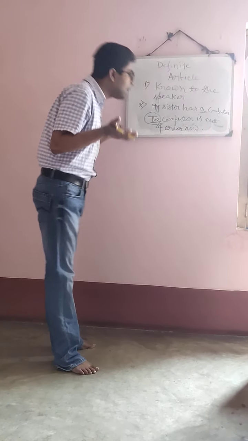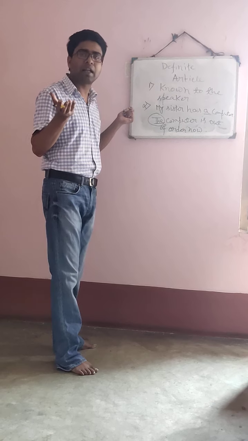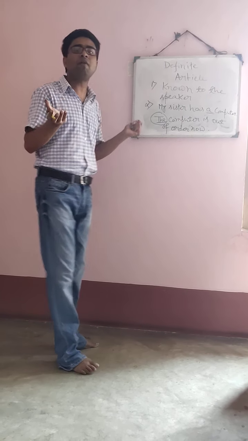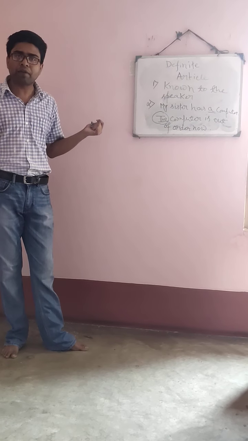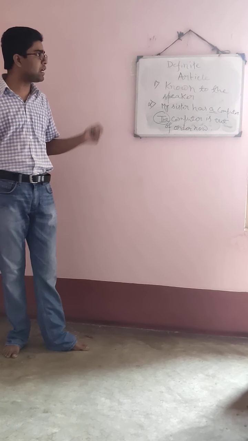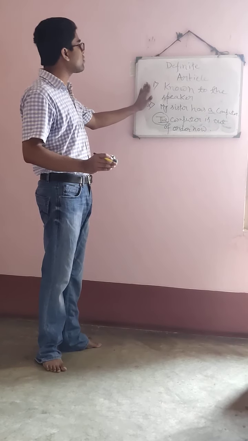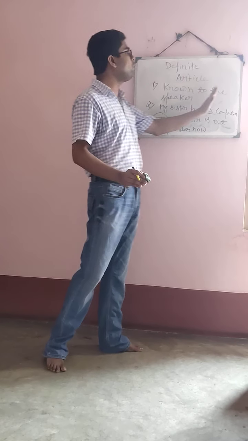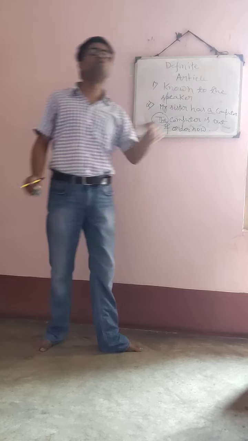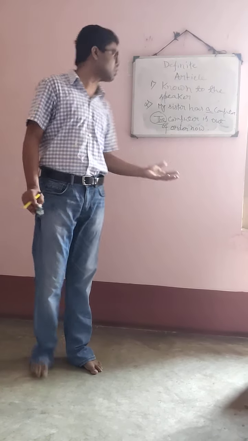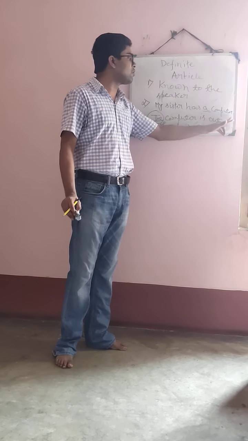So what have I written here? Here I have not written a. Here I have written the. So the computer is out of order now. Out of order means not working. Is that clear? So here we have learnt the second use of the. What is that? Known to the speaker. If something is known to the speaker, then the article the is used. My sister has a computer.